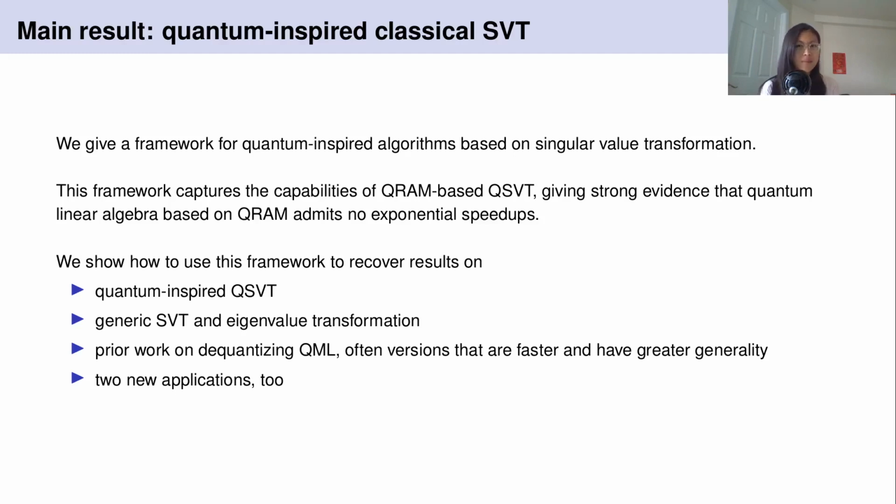In the paper, we show how to use this framework for a variety of things. We prove the result I just described on a quantum-inspired version of QSVT. We give algorithms for finding expressions for matrix functions of input matrices. We also can recover prior work on dequantizing QML, and we give a couple of new applications. So we sort of unify prior work on quantum-inspired algorithms.